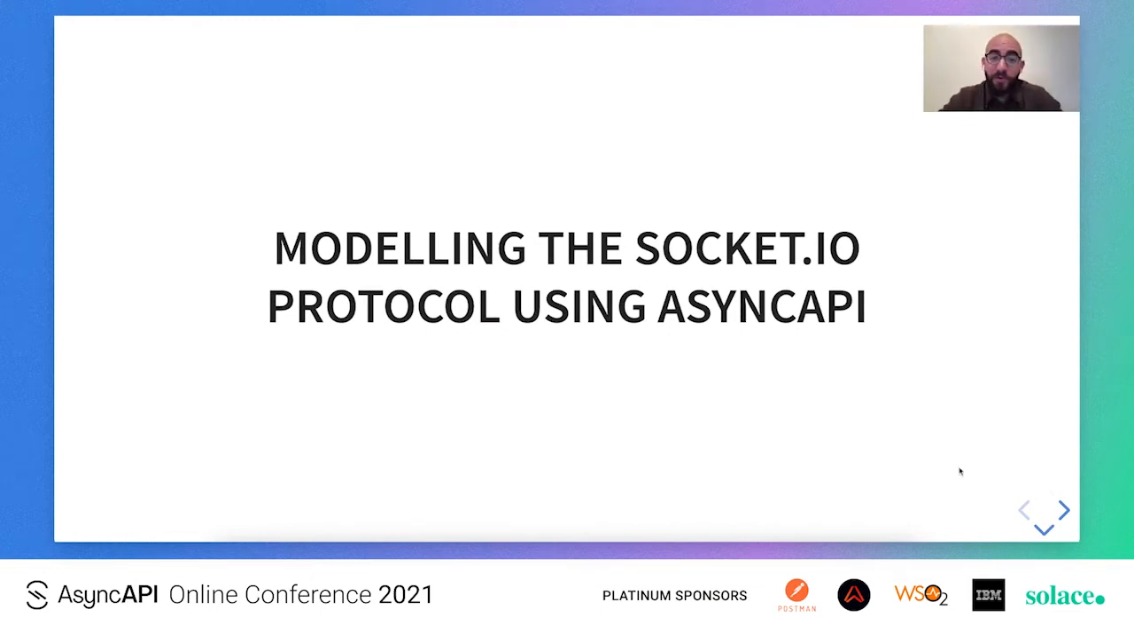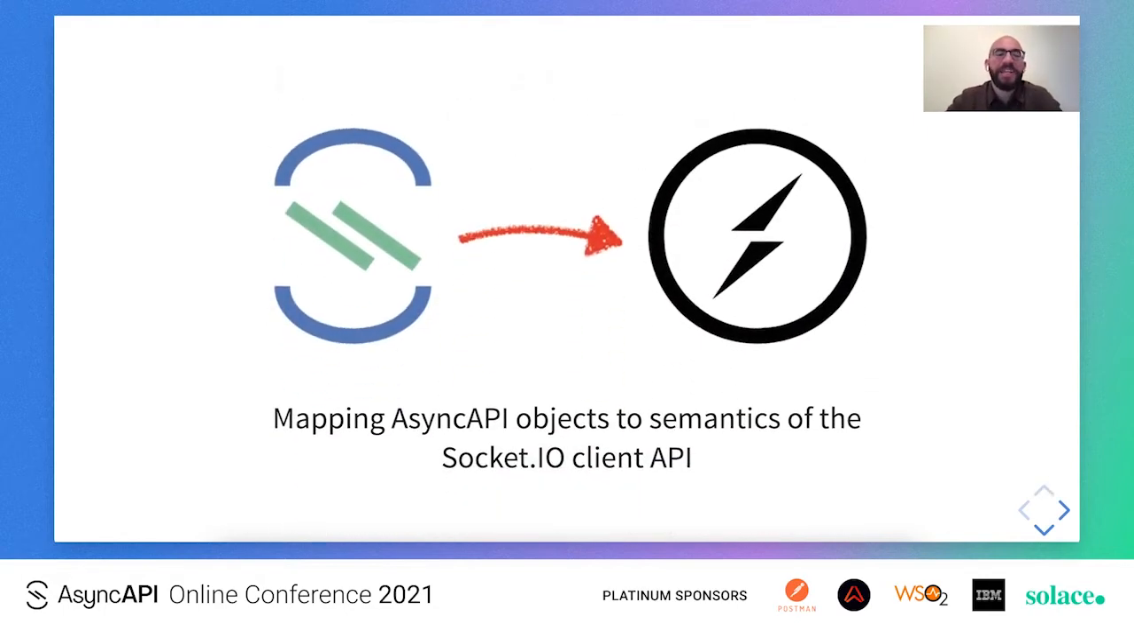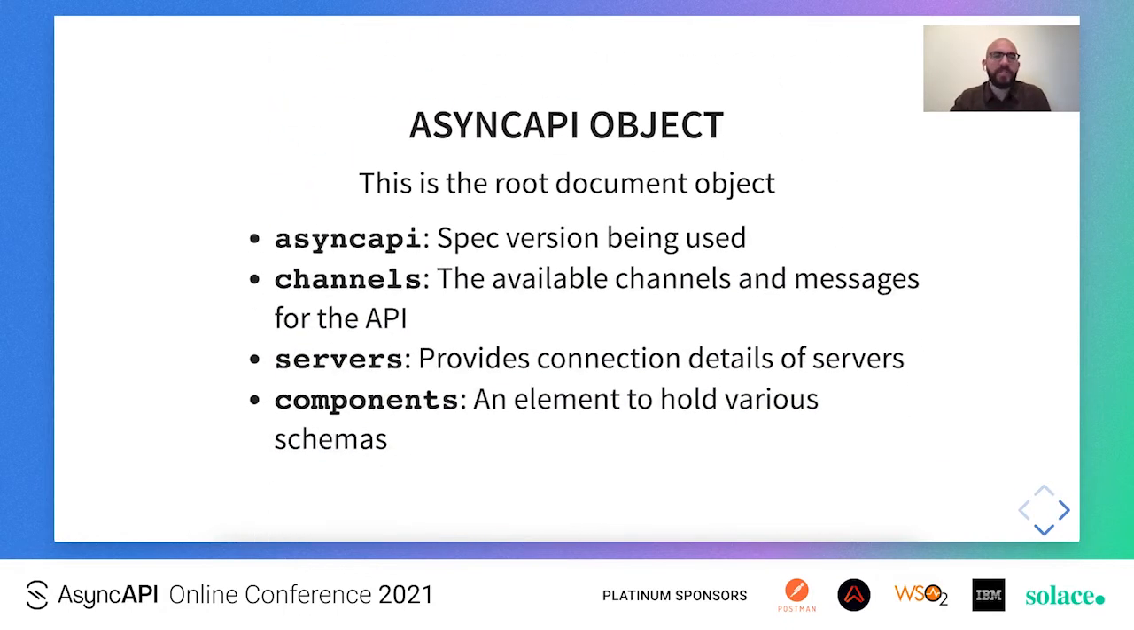Let's now move to the core of the talk, which is about modeling the Socket.io protocol using AsyncAPI. The way I approach this problem is by traversing the AsyncAPI object structure, trying to map each of the objects to a semantic of the Socket.io client API. So I started with the root document object, the AsyncAPI object, which has 4 fields that are of interest to us.